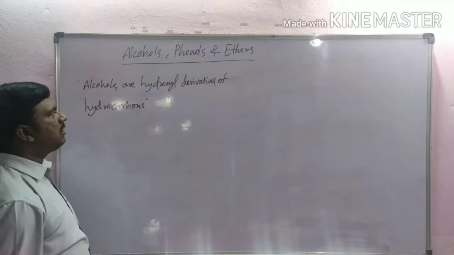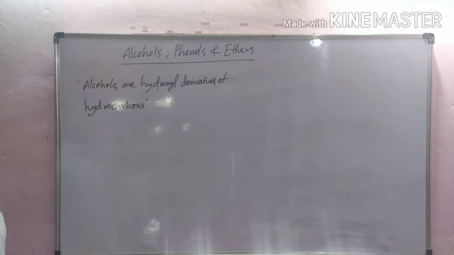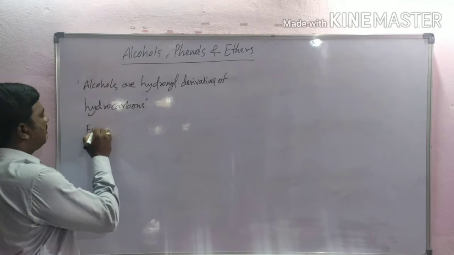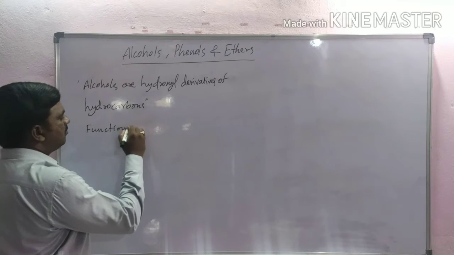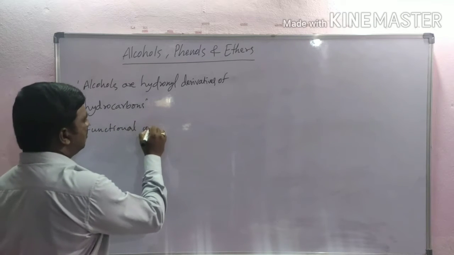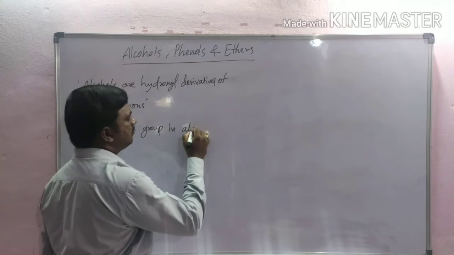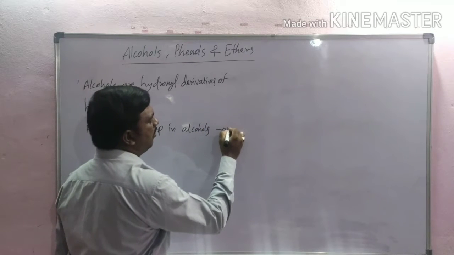What are alcohols? Alcohols are hydroxyl derivatives of hydrocarbons. Functional group in alcohols: OH.